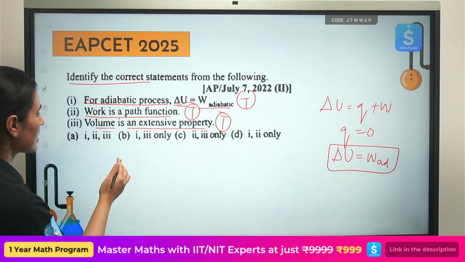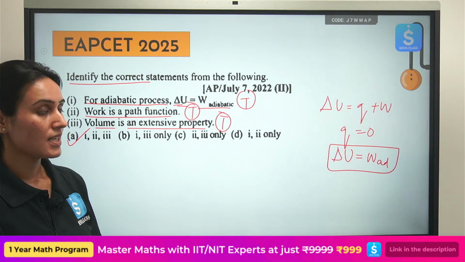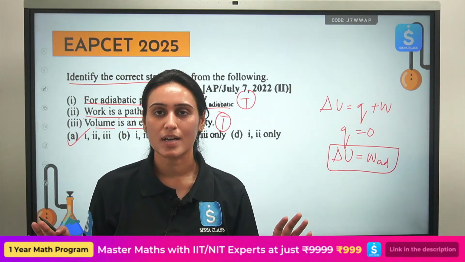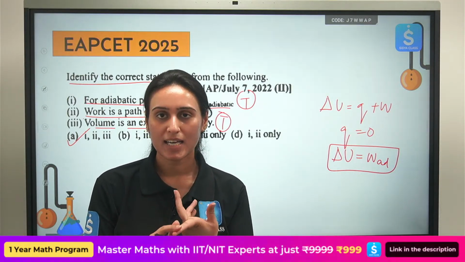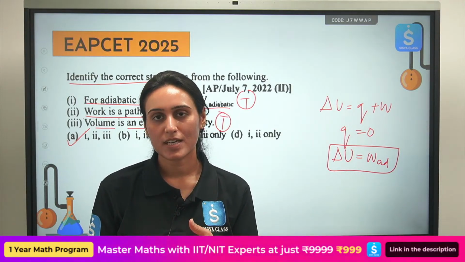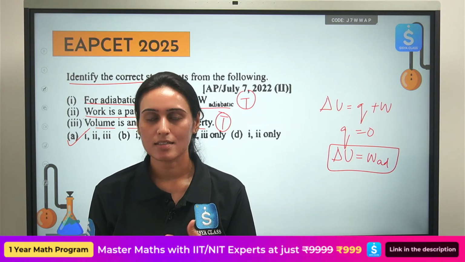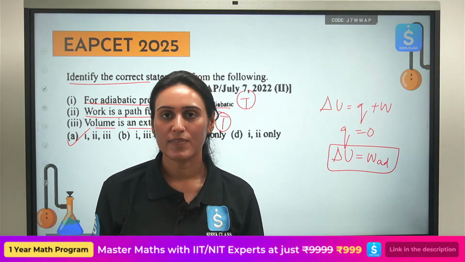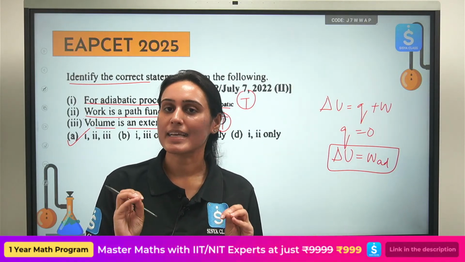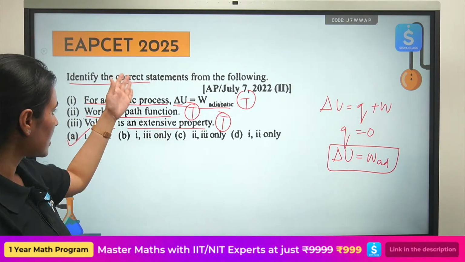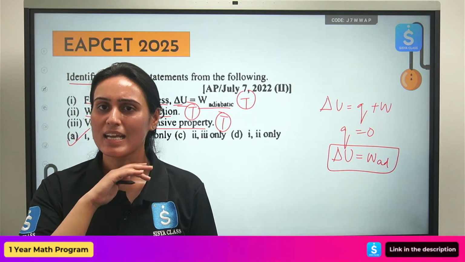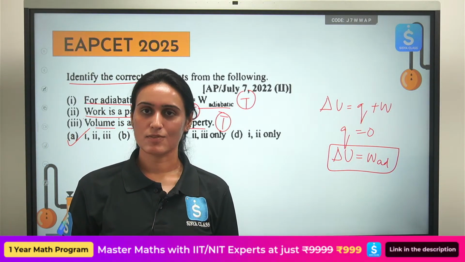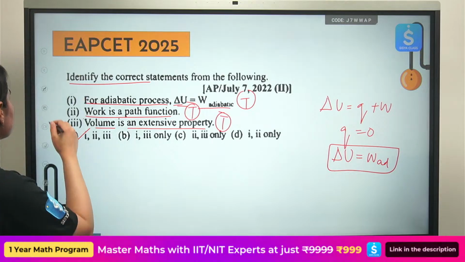They are asking you about the correct statements. Option A. So that is how they can ask you a question in terms of statements. It will be very easy for you to understand. Not at all difficult. Path function: work done and heat. State function: internal energy, enthalpy, heat capacity, entropy, Gibbs free energy. All of them are state functions. They only depend upon initial and final state. See how easily we have solved this question just by reading the statements, based on the content we revised in the beginning itself. Okay. See the next one.